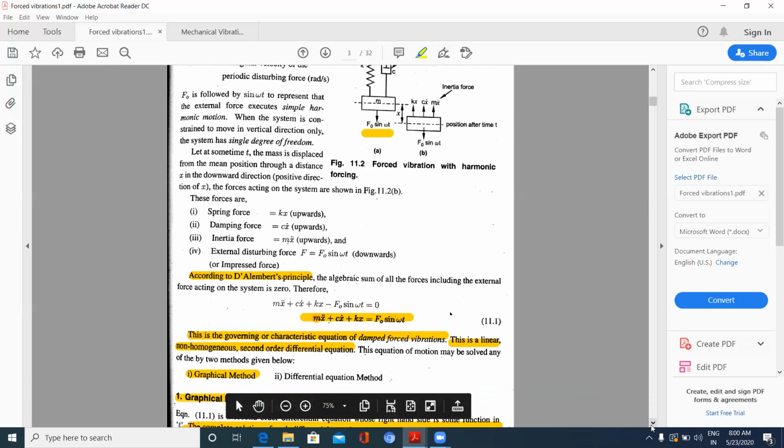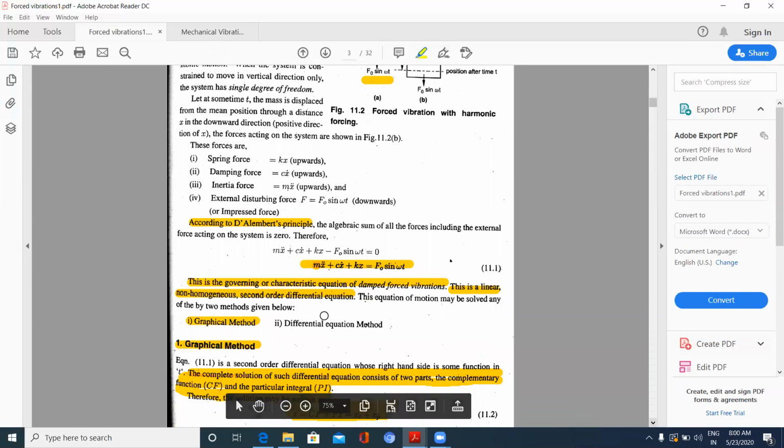And this is known as the characteristic or governing equation for damped forced vibration. The above equation is known as the governing equation. This is a linear non-homogeneous second order differential equation. Now this equation may be solved by either of two methods. We will be following the graphical method.